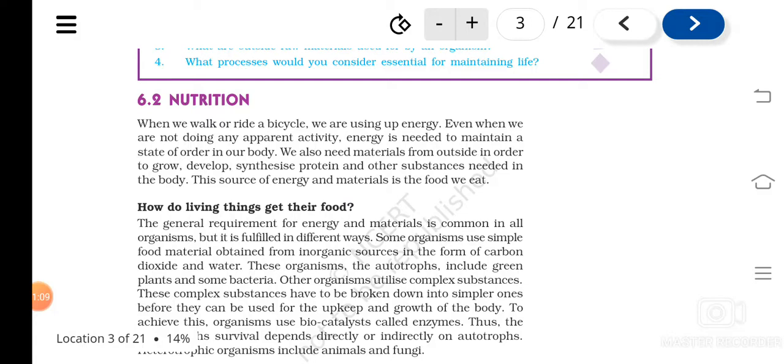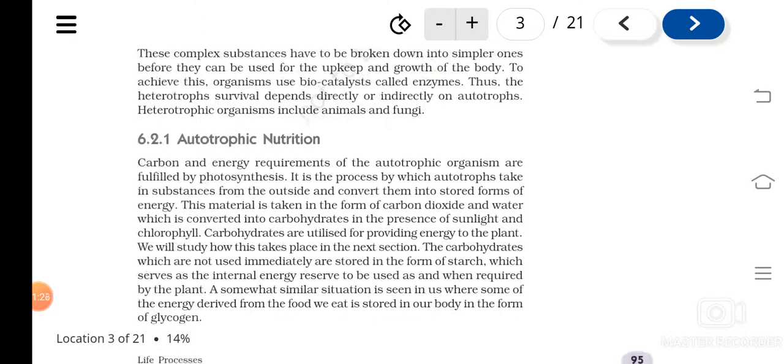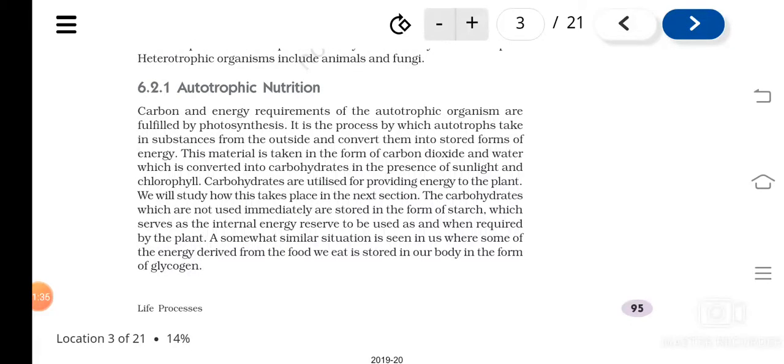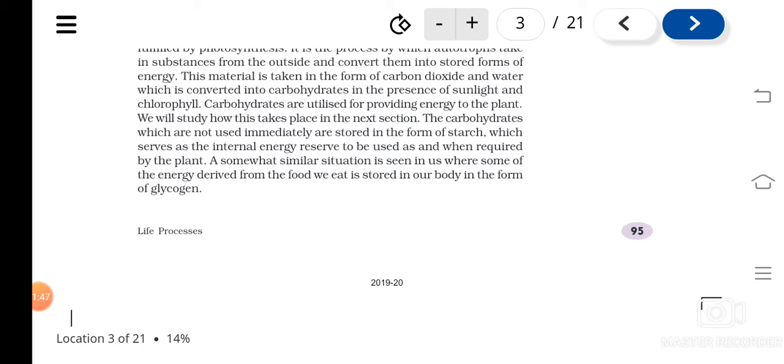So what is nutrition? Nutrition is the process by which organisms obtain food and utilize it for various purposes. Nutrition is of two types, I told. What are they? Autotrophic nutrition and heterotrophic nutrition. What is autotrophic nutrition? Here the organism prepares its food on its own. They take materials from outside and convert them into food. Understood?